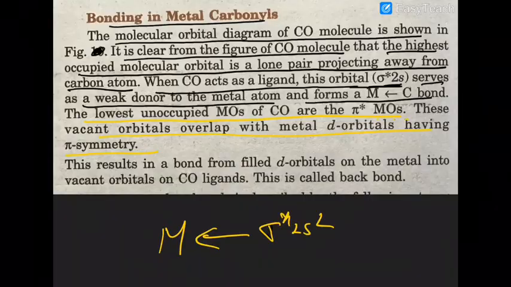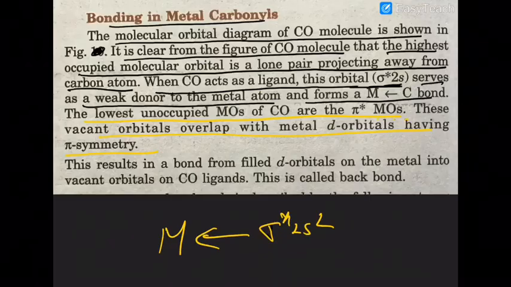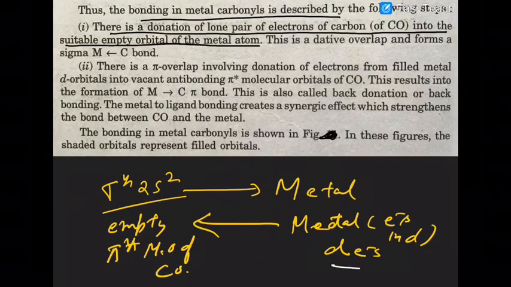Look at that. These are unoccupied. These three orbitals are vacant or not. Out of these orbitals, these two, which I am arrowing, pi star 2px and pi star 2py, are lowest unoccupied, meaning vacant orbitals. So these orbitals are in a position to accept a lone pair, and they will get the lone pair. Metal will donate its d electrons to the empty pi anti-bonding of carbon monoxide.